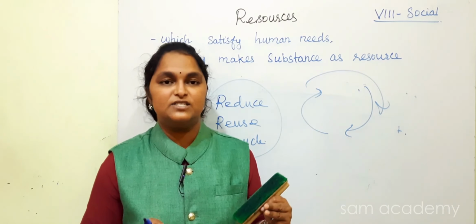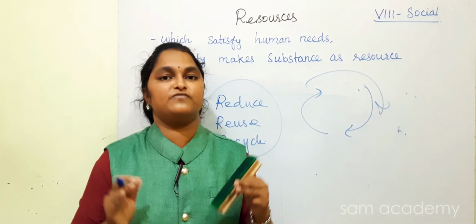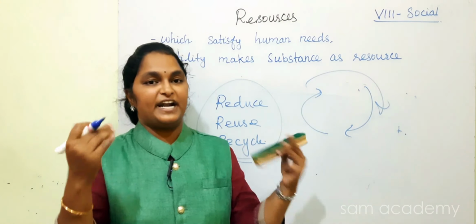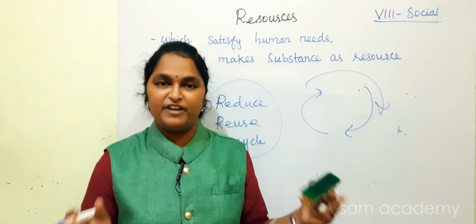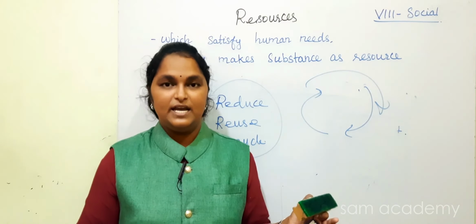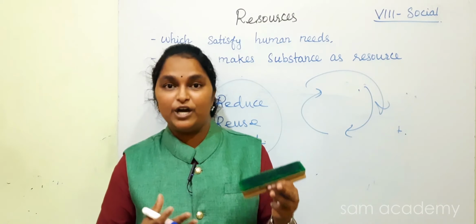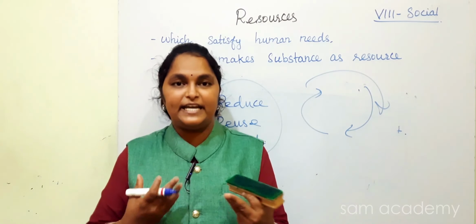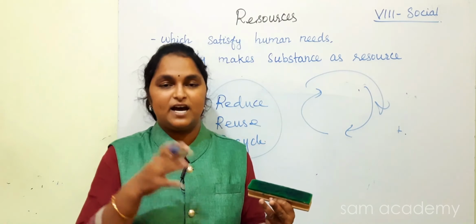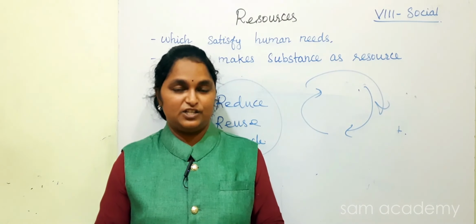These are the methods for conserving energy and resources for the future. Go for nature: solar energy, wind energy, geothermal energy, and biogas. Biogas means when you burn cow dung, you get gas. These are the non-conventional energy resources.